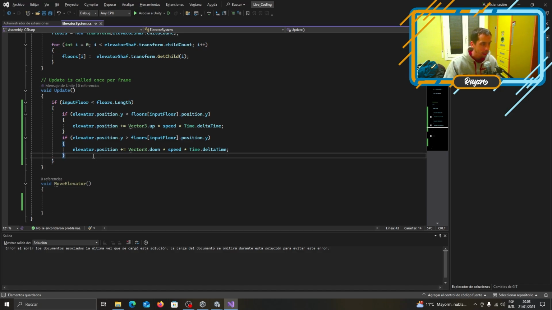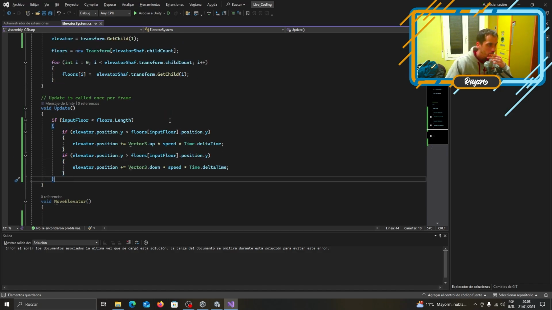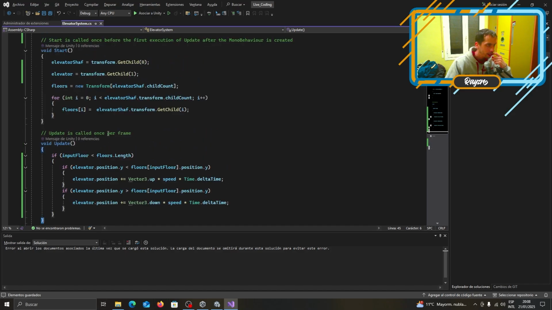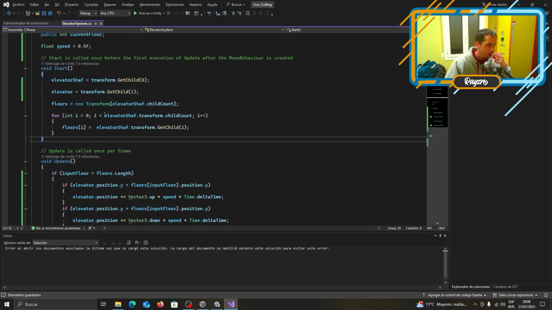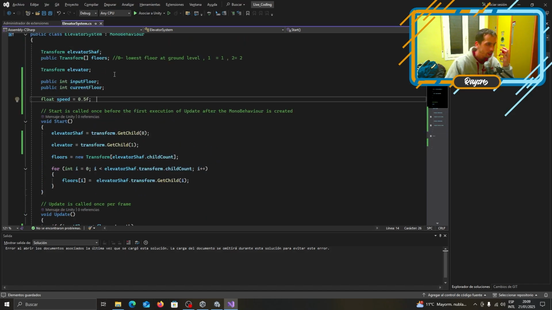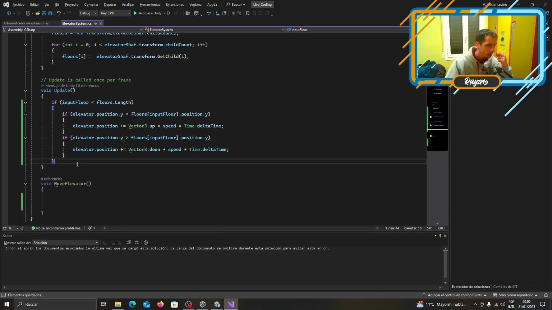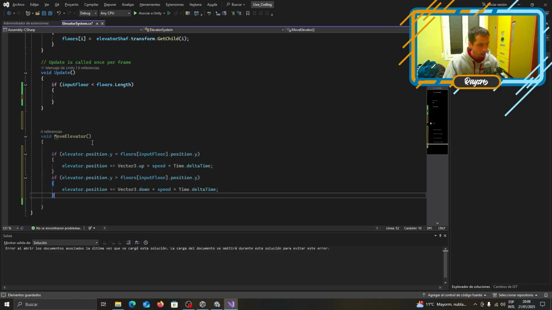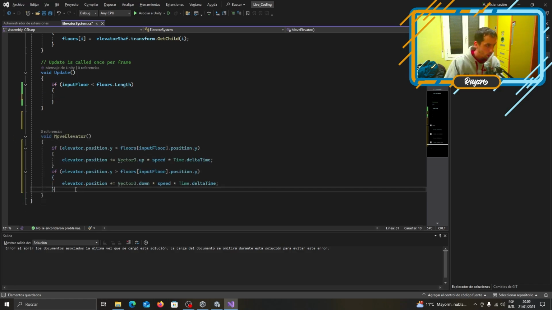If the elevator reaches the floor, we need to find a way to set the target floor, right? Let's do it this way. If the elevator reaches a floor, it stops, right? Okay, move elevator.